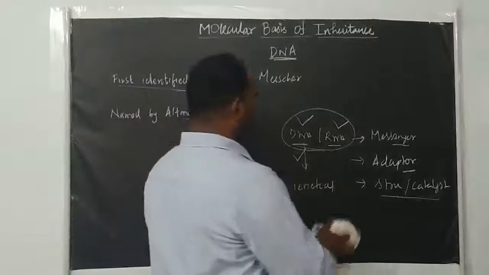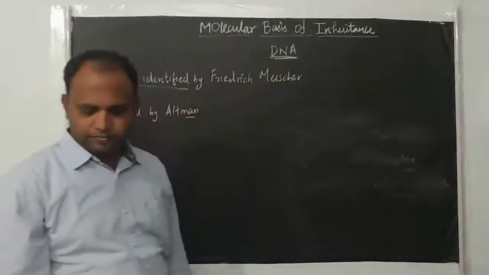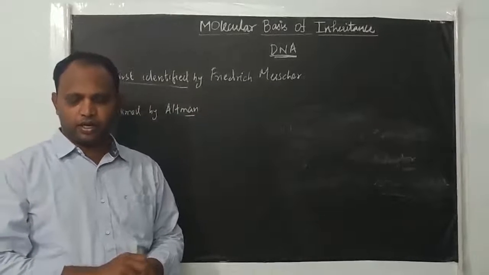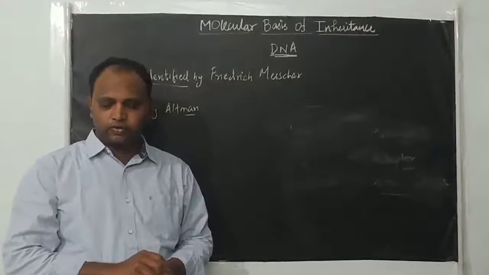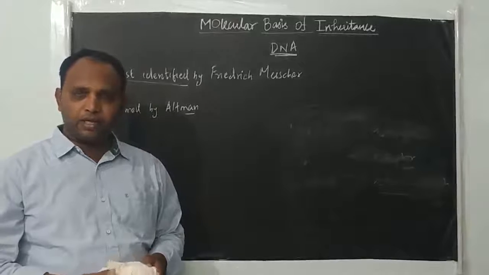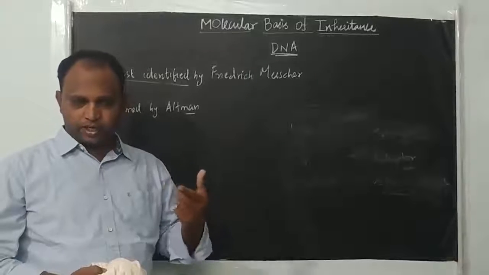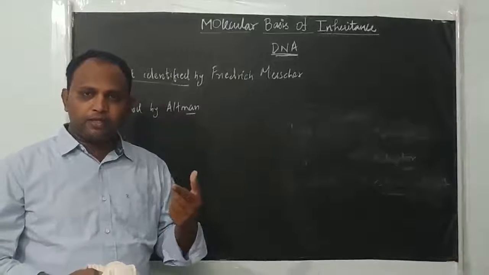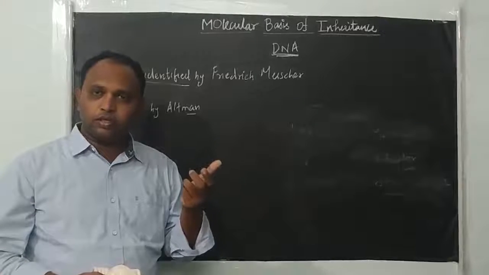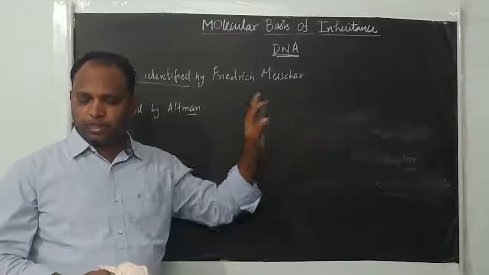But in this chapter, we are going to start with DNA. We are going to study the structure of DNA and RNA, right? And then we are going to see the replication process, how DNA is replicated within the cell. Because a cell that wants to divide has to duplicate its DNA, so that it can distribute the DNA equally to the daughter cells. So we are going to discuss the replication process.